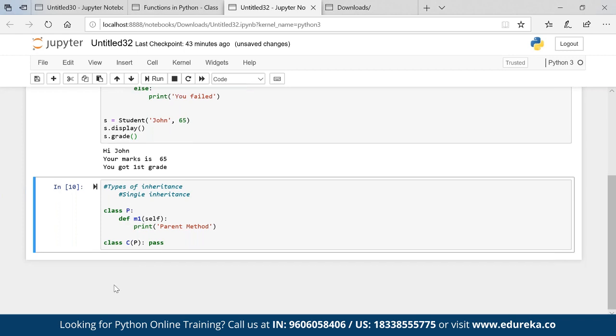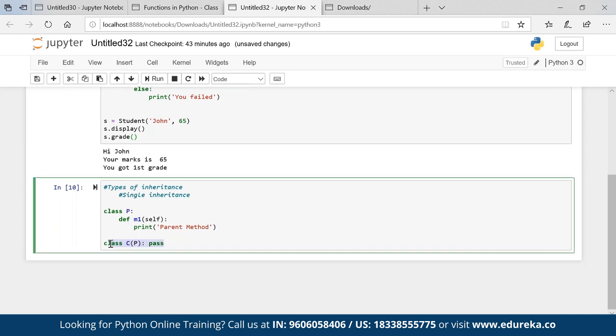Now what is the property of C? C has its own property or not? We don't have any C property, right? C is just a standalone class. C as a child doesn't have any property of its own.